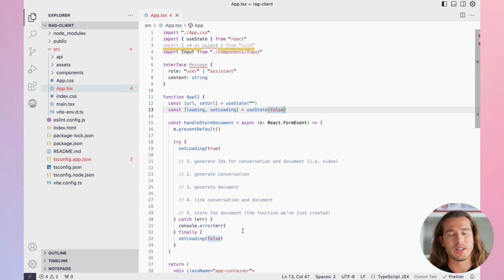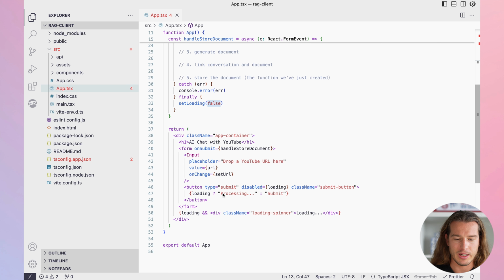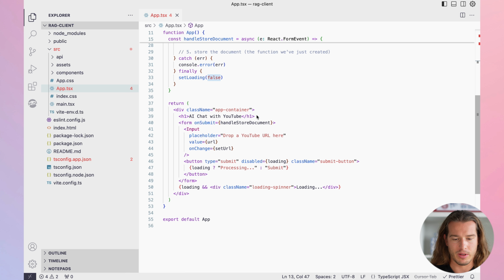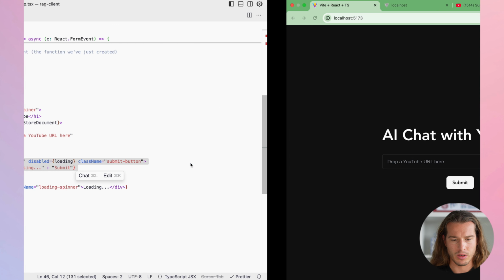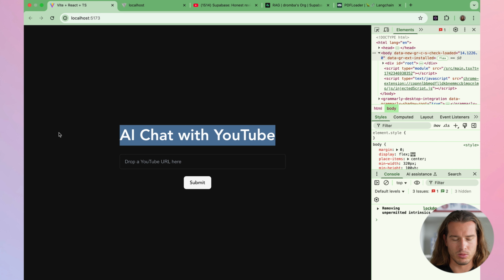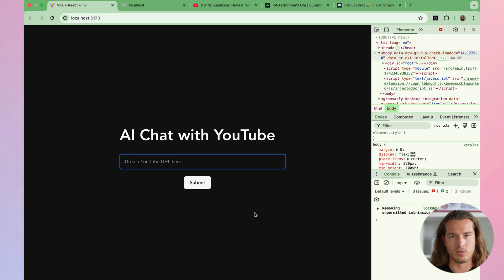Here's the project. It's basically just Vite and React. I created a new Vite project. I removed some of the boilerplate that they put there, and I just created this. So this is app.tsx. I added some CSS. What do we have? AI chat with YouTube, H1. We have the form, we have the input field, and we have the button. And that's exactly this. So AI chat with YouTube header, input field, button, this is a form.